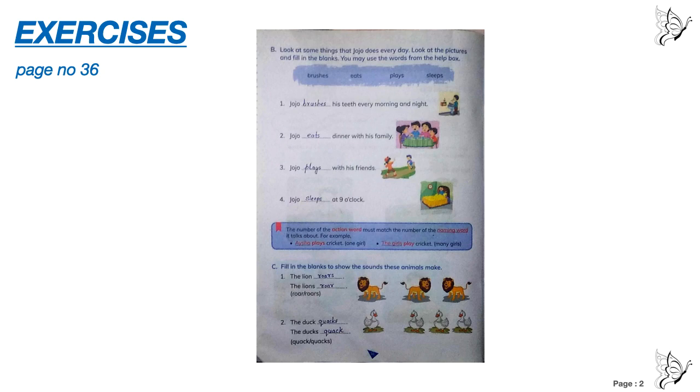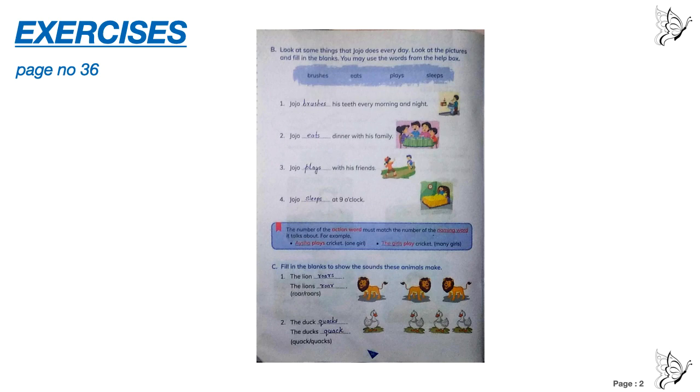Again, Jojo plays with his friends. Jojo is singular, and with play we are adding s. Number 4, Jojo sleeps at 9 o'clock. If you miss s, then your whole answer will be incorrect. So don't make any mistake with the spelling. Brushes, eats, plays, sleeps. This s is very important. If you do not write s, if such a type of question comes in the exam, then you are going to get 0 for writing only eat. It should be eats.